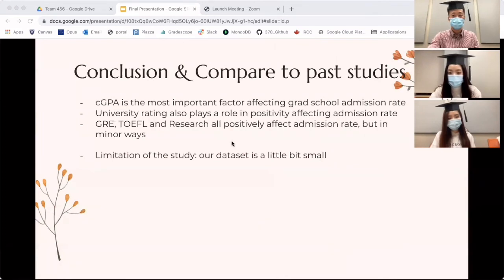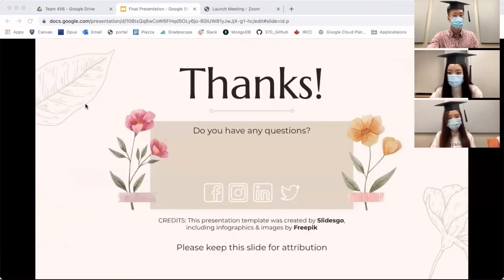The limitation of our study is that our dataset is a little bit small. So if we had a bigger dataset, our results would be more accurate.